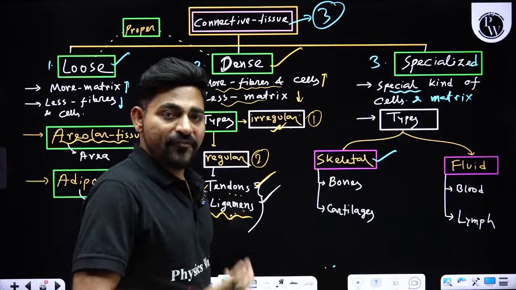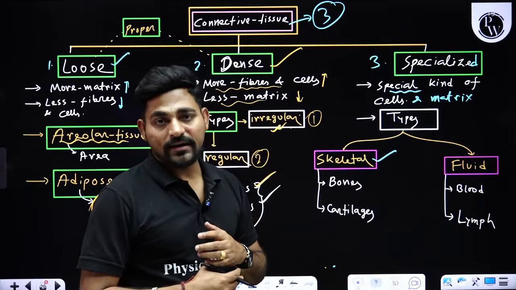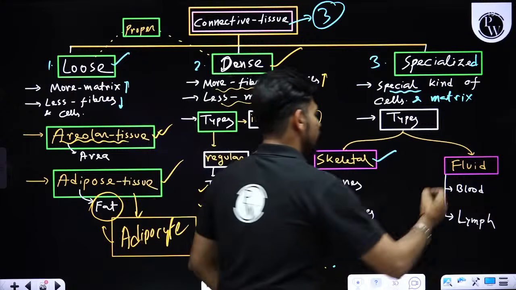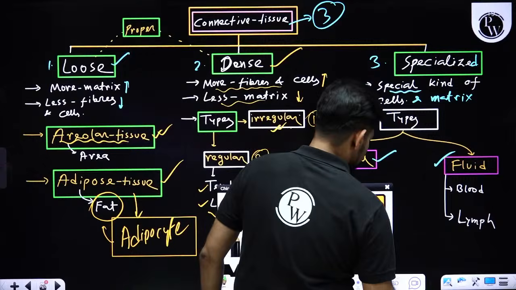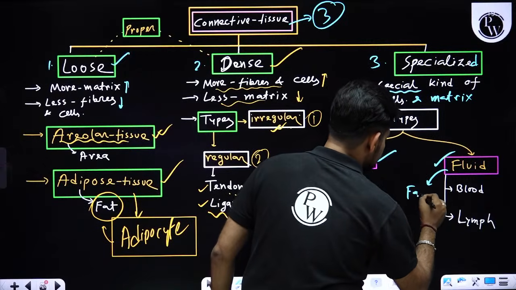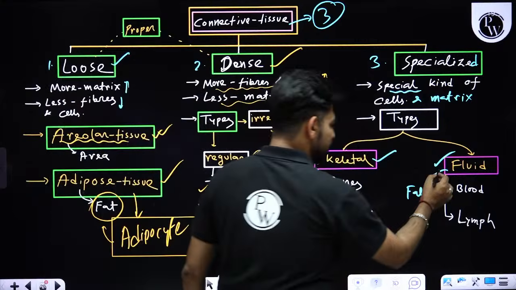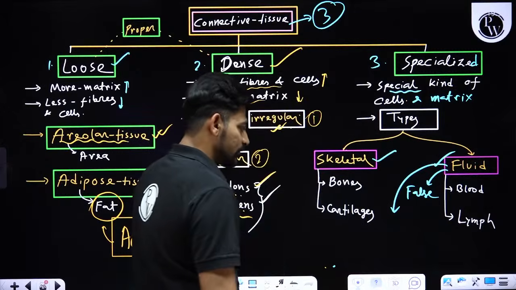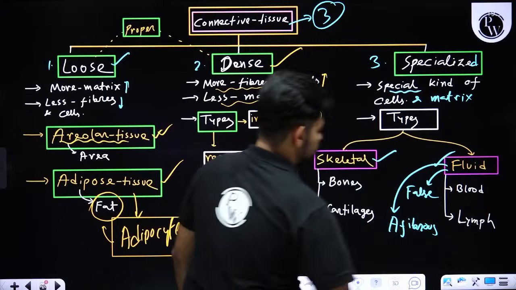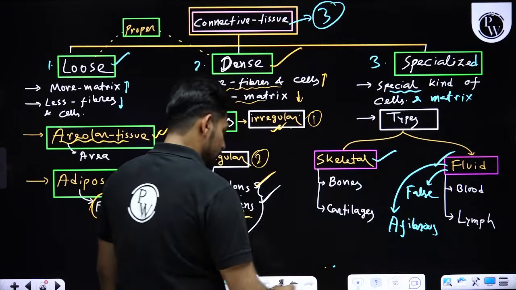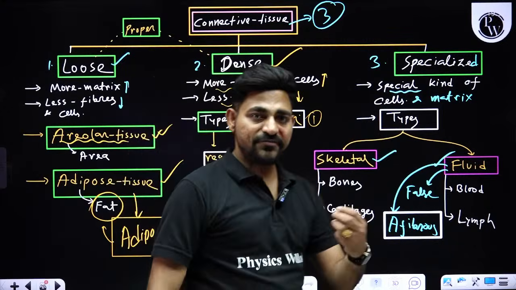For forming the framework we have skeletal connective tissue, and acting as the medium of transportation we have fluid connective tissue. Sometimes this fluid connective tissue is also called false connective tissue. Sometimes it is also called afibrous connective tissue. Why so? First, let's discuss why fluid connective tissue is also called afibrous connective tissue.